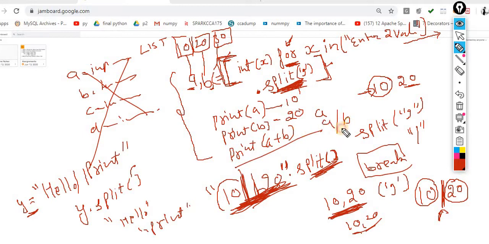If you want to do this, you can perform this action. If you want to do this, okay, multiplication, you can perform this action. Now this is the way to get multiple values in a single line. Okay, so this is the way.